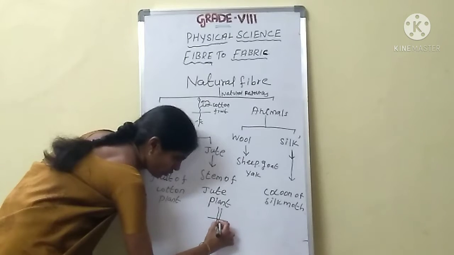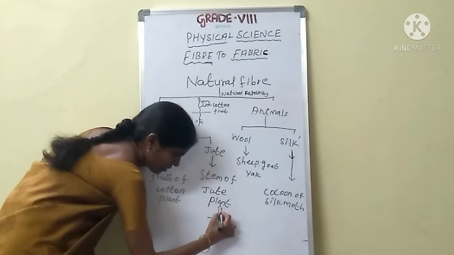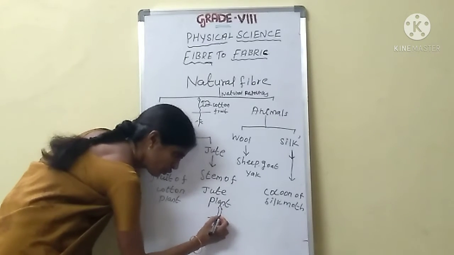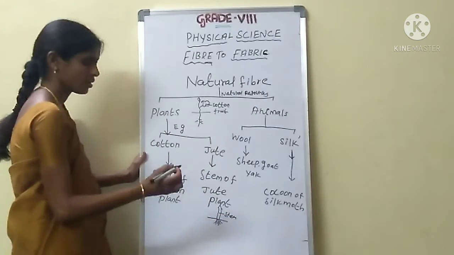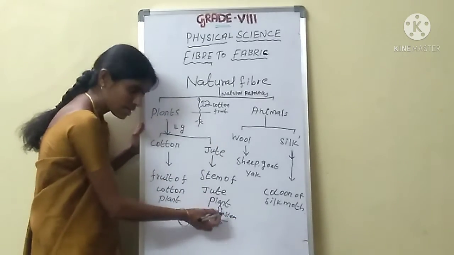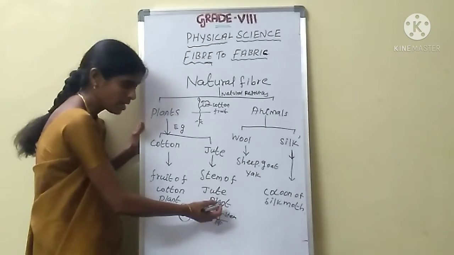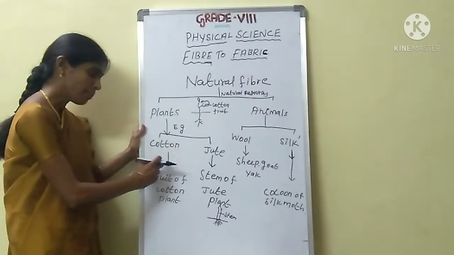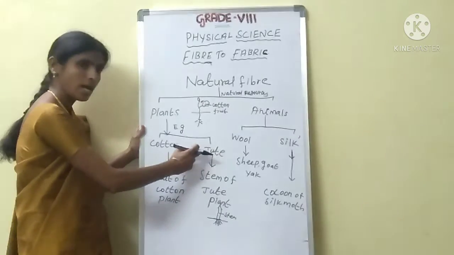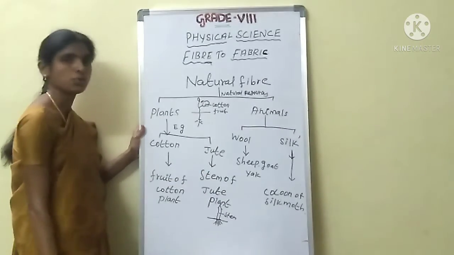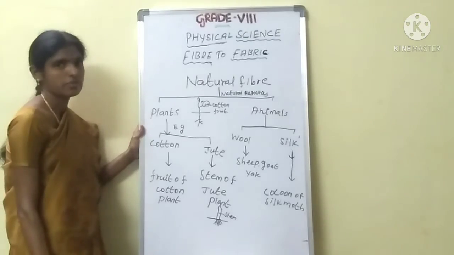This is the root of the jute plant. We get jute fiber from the stem of the jute plant. Okay, some process is there. Already we have studied it in 6th standard. Cotton fiber is obtained from the fruit of the cotton plant. Jute fiber is obtained from the stem of the jute plant. That's all. Don't confuse that.